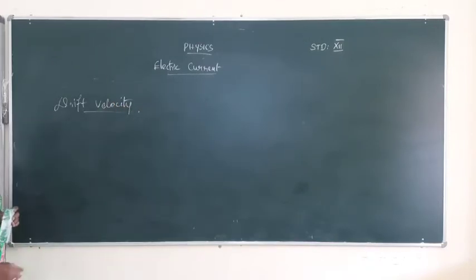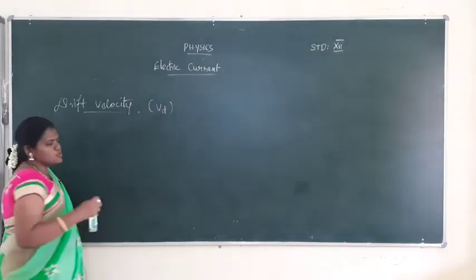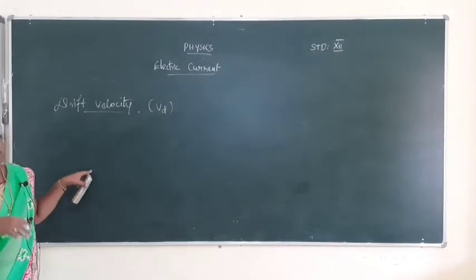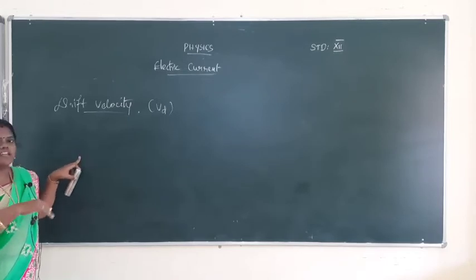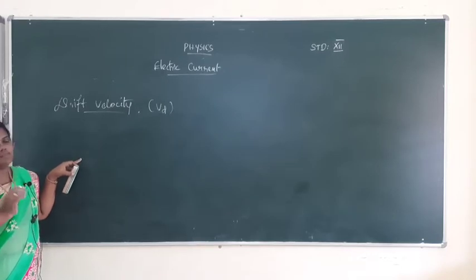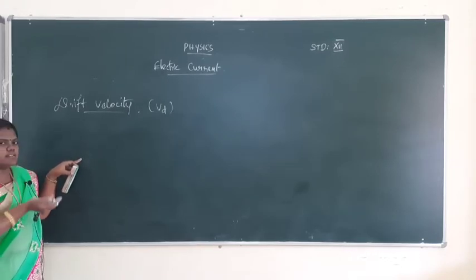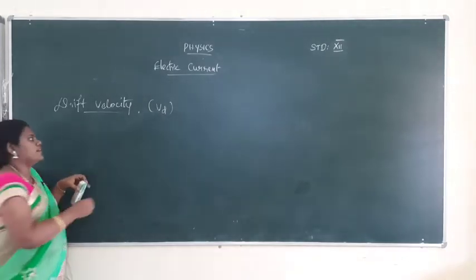What is the meaning of drift velocity? Drift velocity is nothing but electrons flowing in a conductor, where the electron has some velocity; that is called drift velocity. ஒரு எலக்ட்ரான் மூவ் ஆகிட்டே இருக்குது அப்படின்னா கண்டிப்பாக அதுக்குன்னு ஒரு ஸ்பீட் இருக்கும், அப்படி தானே? அந்த ஸ்பீடுக்கு பேர் தான் வெலாசிட்டி, that is drift velocity. Before this topic, first we need to know what an ion is.